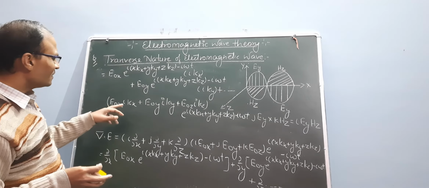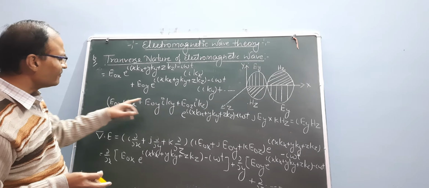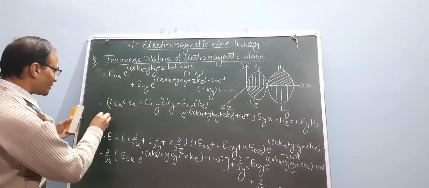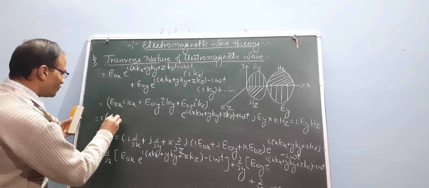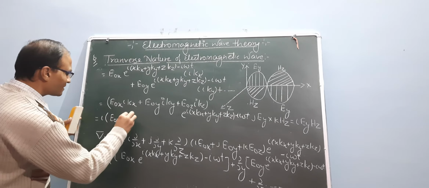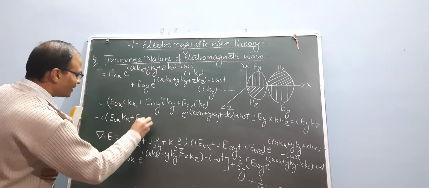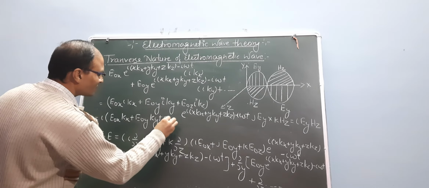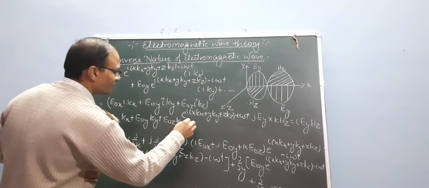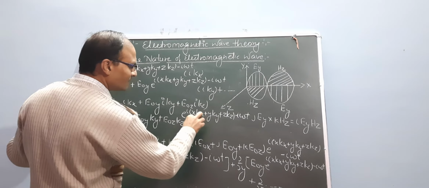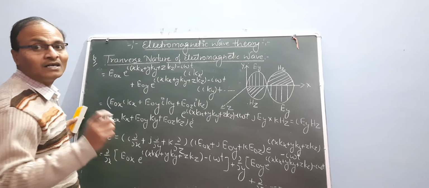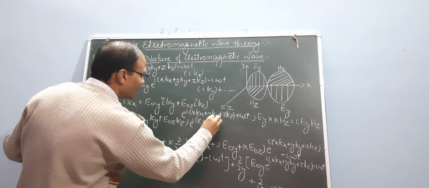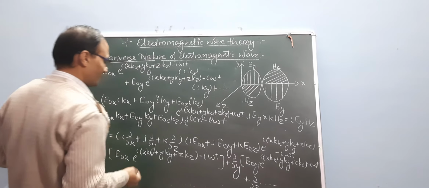Now we take the common factor of i in this equation. So the equation is equal to i (e naught x kx plus e naught y ky plus e naught z kz) and e to the power i (k dot r minus omega t).